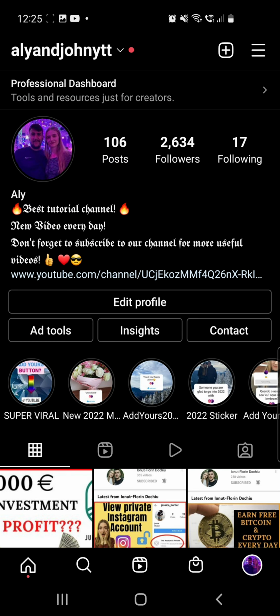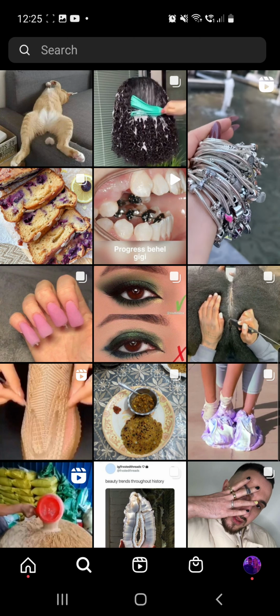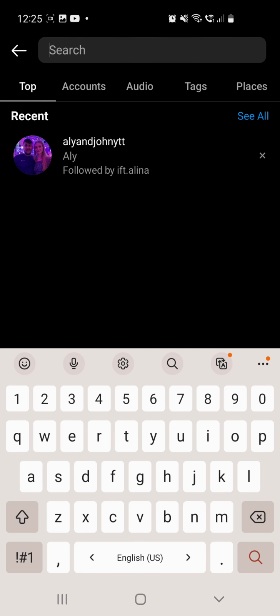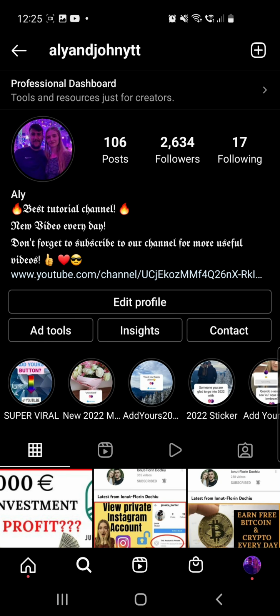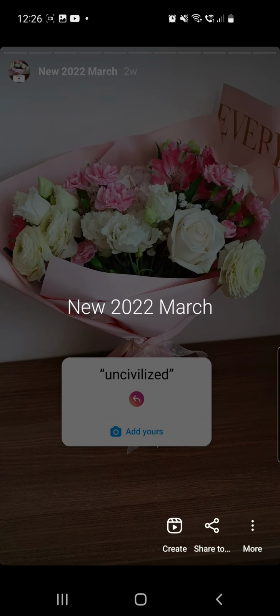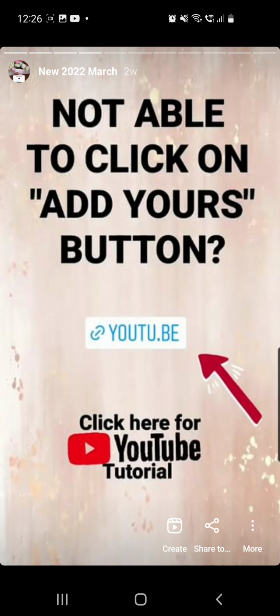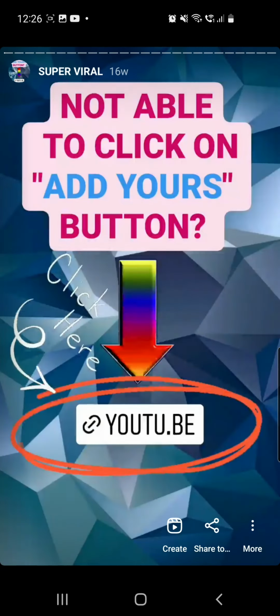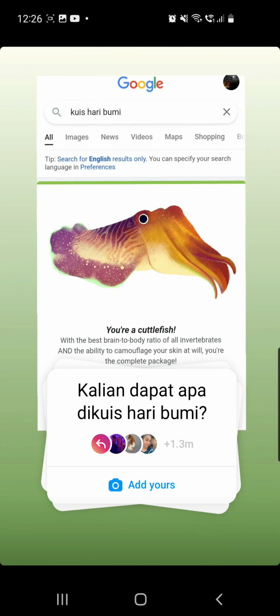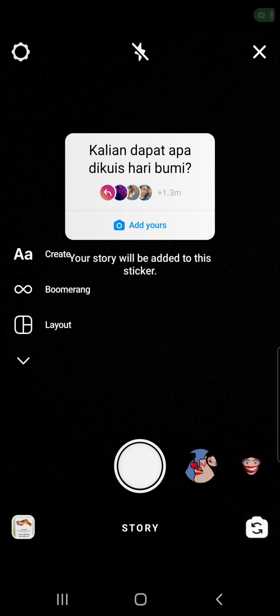First of all, we have to click on the search icon from the bottom of the screen on our Instagram app, of course. And from here you have to search for my account, which is Kalian John YTT. And then for my Instagram you have to go to new 2022 March at highlights. And from here you just have to tap until you find the desired sticker. So there we have it. Click on the others button.